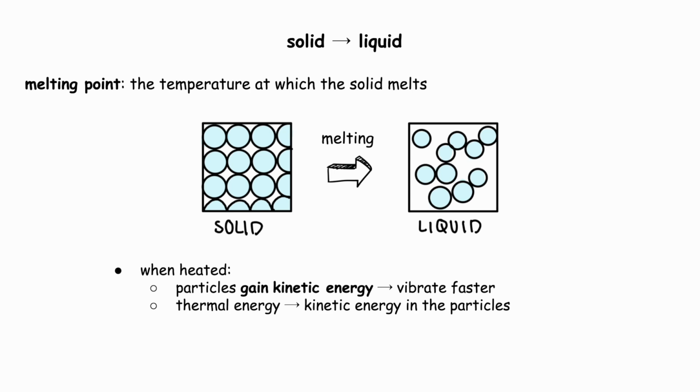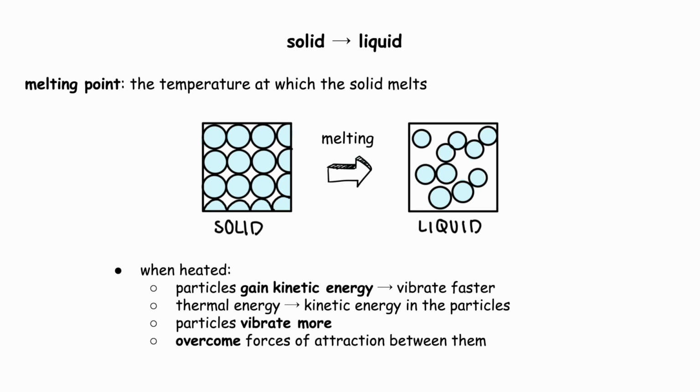Basically, the thermal energy provided by the heat source is transferred to the kinetic energy in the particles, which makes the particles in the solid vibrate faster and faster. Between the particles, there are forces of attraction holding them together. As the particles are able to vibrate more, the energy that they have eventually overcomes some forces of attraction between them, and the forces of attraction between the particles are no longer strong enough to hold the particles in fixed positions. As a result, the particles are able to move around each other, and this is when the solid melts